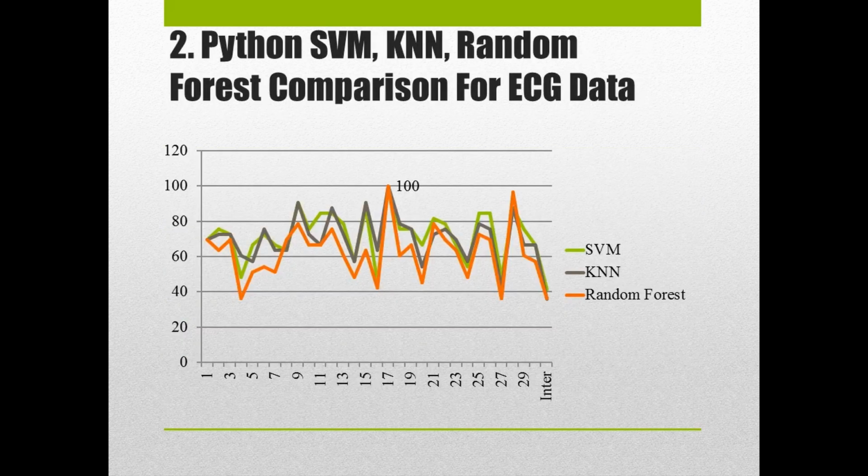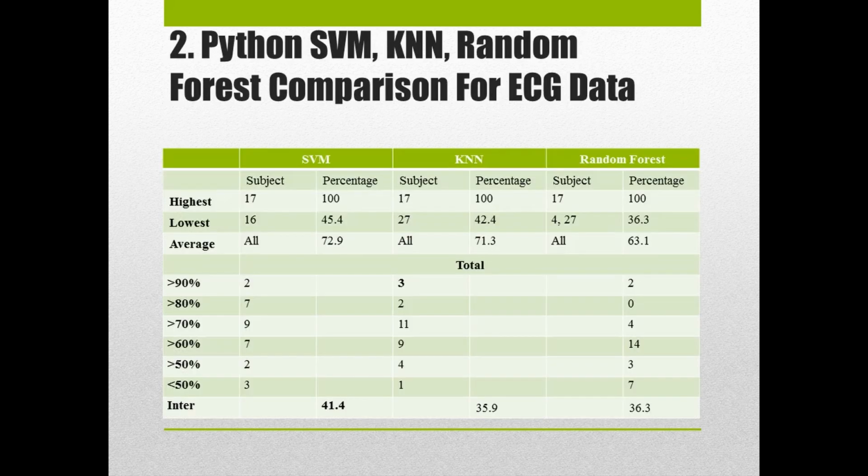Next is a comparison for ECG data for SVM, KNN, and random forest classifier. Each of the classifiers has 100% accuracy for intra-subject classification. Subject 17 yielded the highest accuracy for all 3 classifiers with 100%. SVM has 2 subjects with above 90% and 7 subjects with above 80% accuracy, while KNN has the highest number of subjects achieving above 90%, with 3 subjects. SVM is the best performing classifier for inter-subject classification with 41.4%.